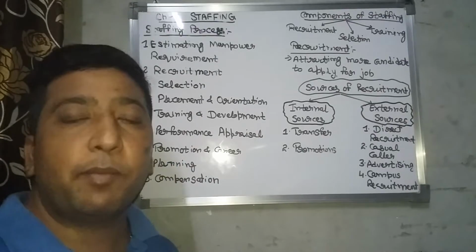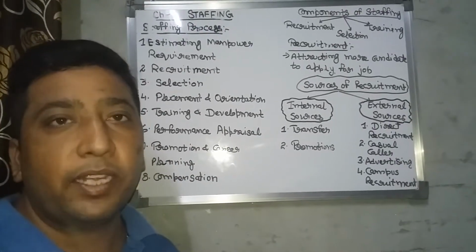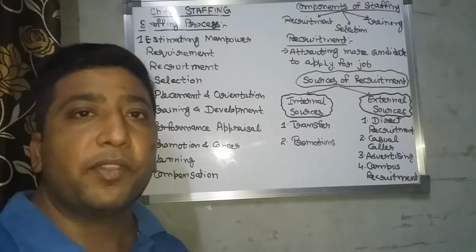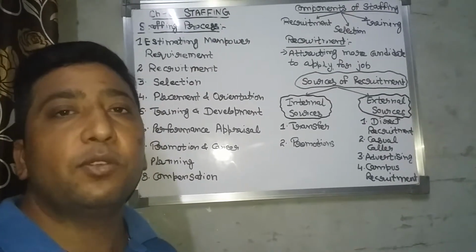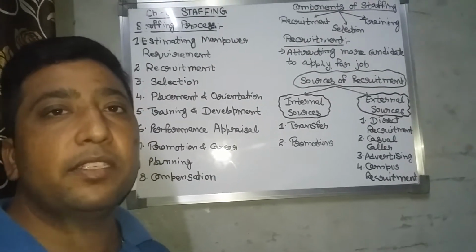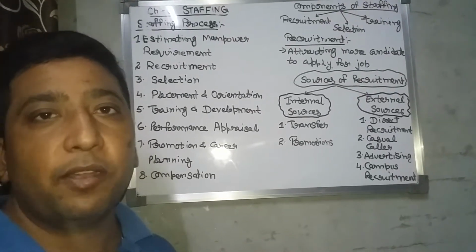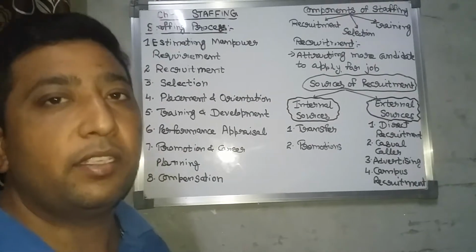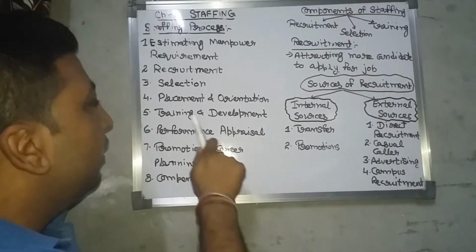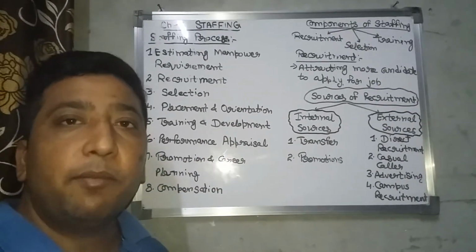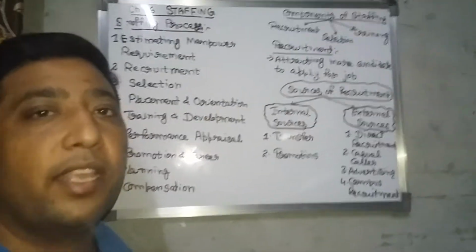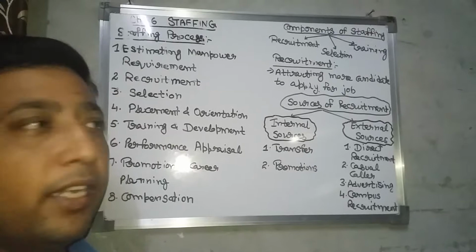And then placement and orientation. You have to place that person in the particular job for which he has been selected, and then you have to give the orientation relating to the organization. That means he has to become familiarized with the company's rules, regulations, and their bosses also. And then training and development. We have to give them training for doing a particular job, and to develop their skills so that they can do their work very effectively and efficiently.